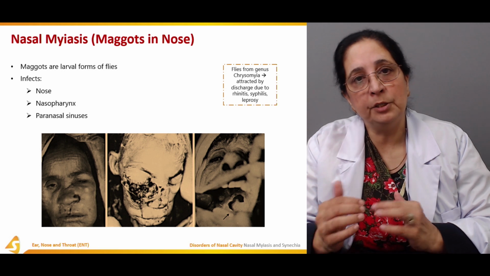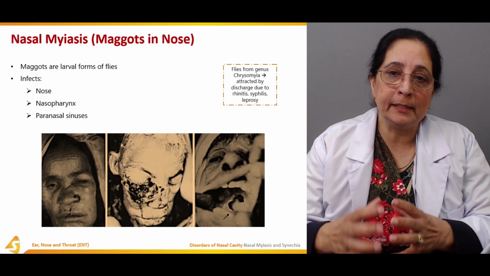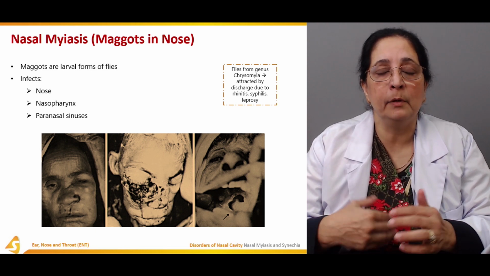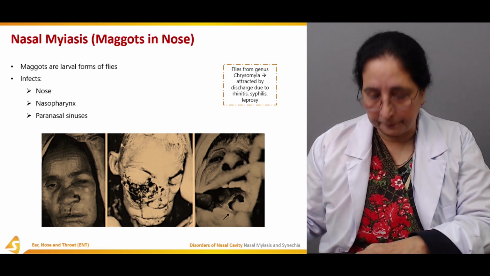So discharge due to rhinitis, syphilis and leprosy attracts the flies. These flies lay eggs, and then the maggots, the larval form of the flies, develop.